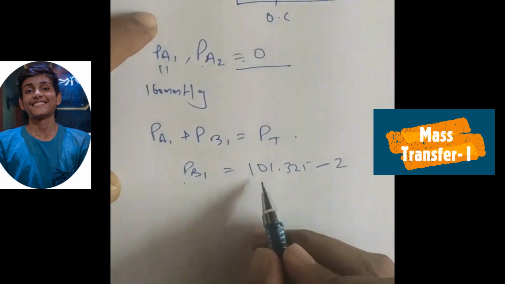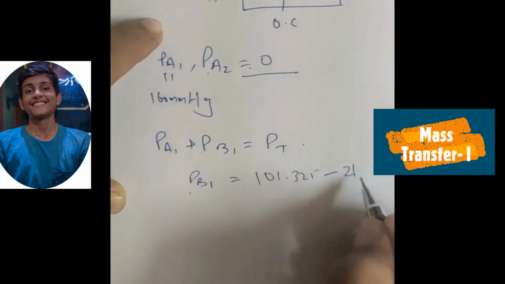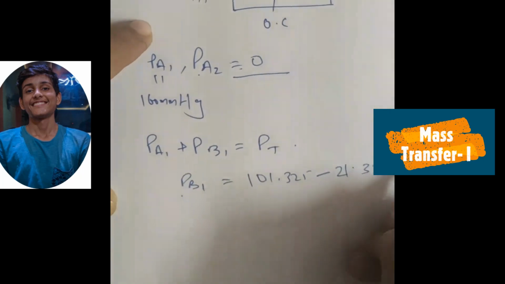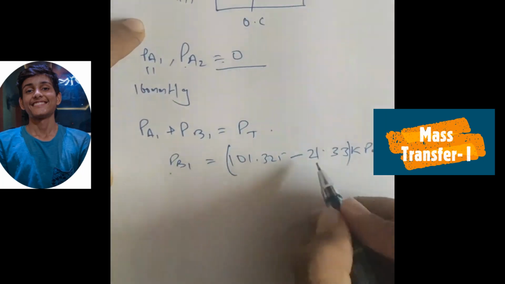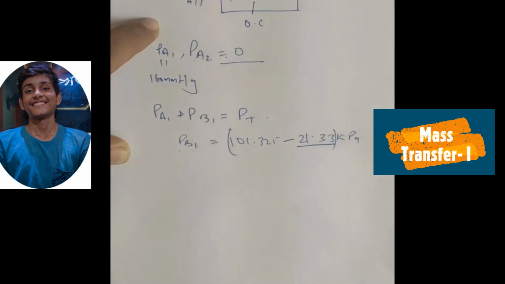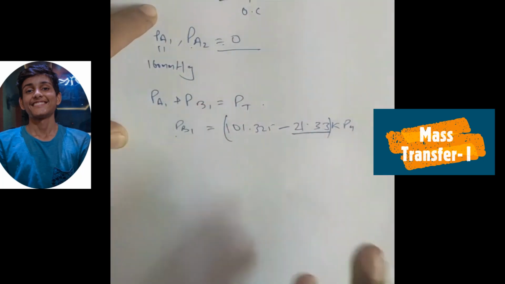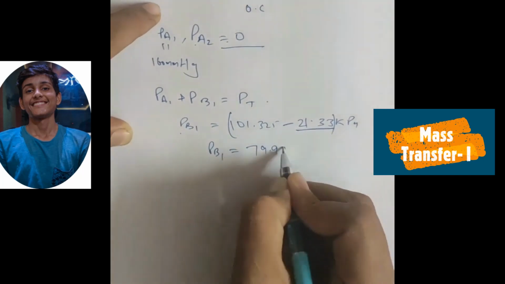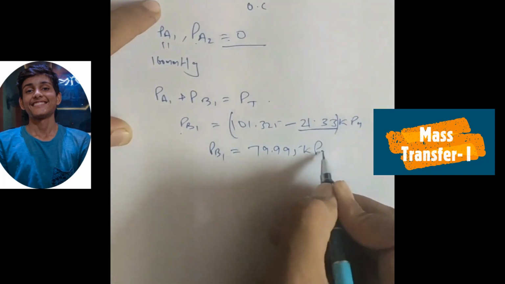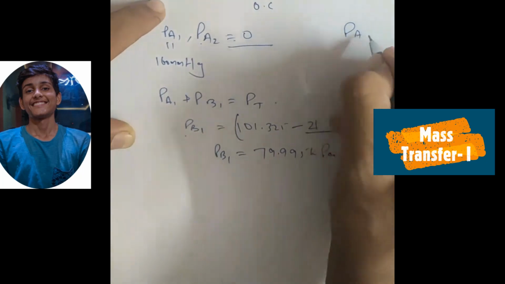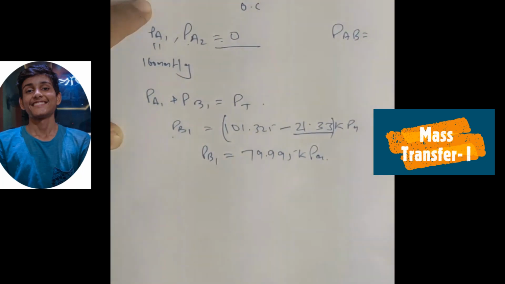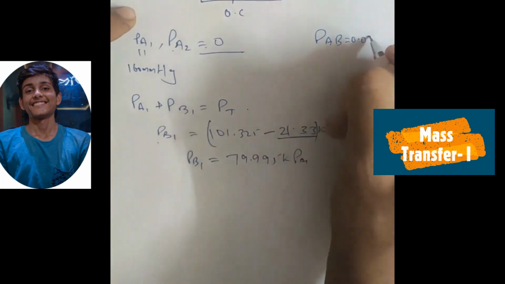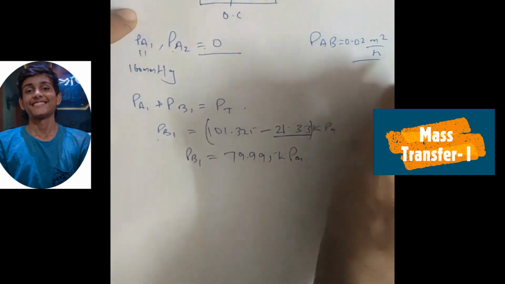So PB1 is 101.325 minus 21.33 kilopascal. 21.33 is equivalent to 160 mm of Hg. So PB1 is 79.995 kilopascal. We have diffusivity of organic compound in air as 0.02 meter square per hour.